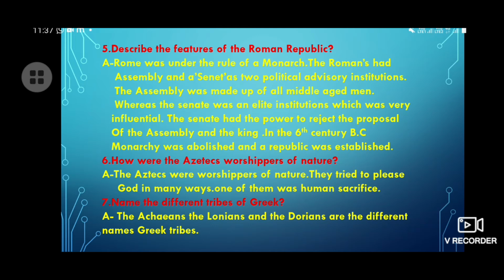Now move on to question number 6. How were the ascetics worshippers of nature? Your answer is, the ascetics were worshippers of nature. They tried to please God in many ways. One of them was human sacrifice.